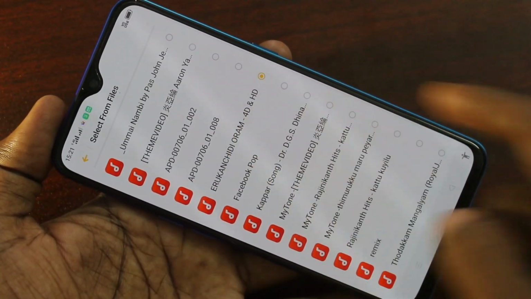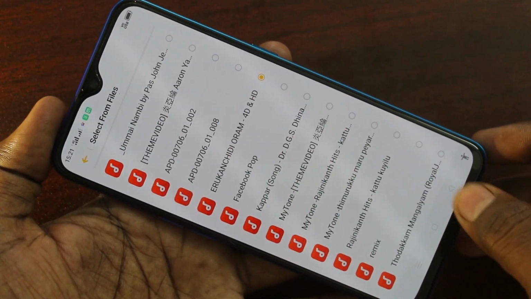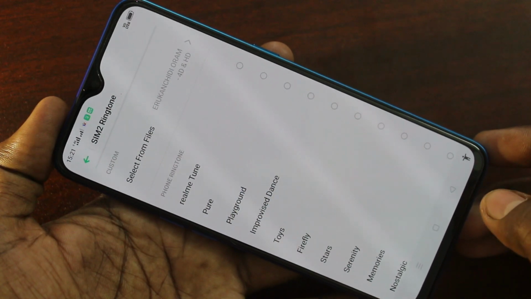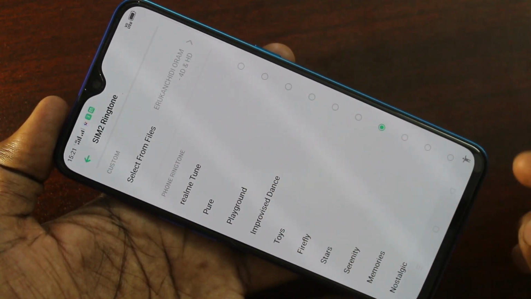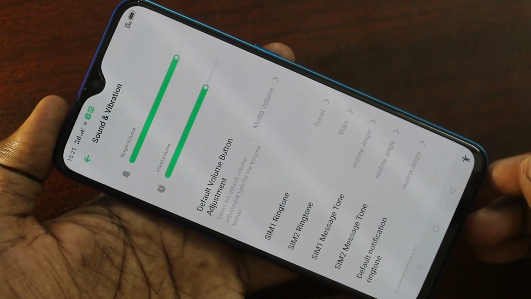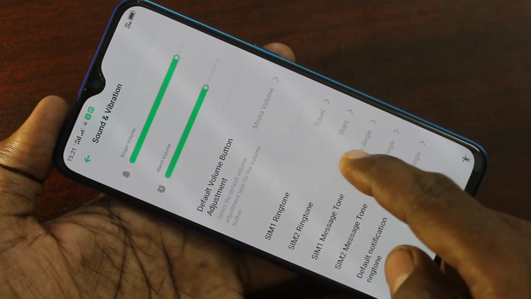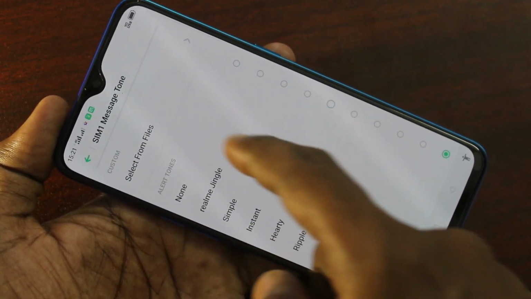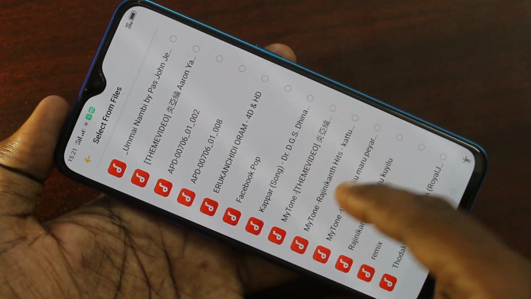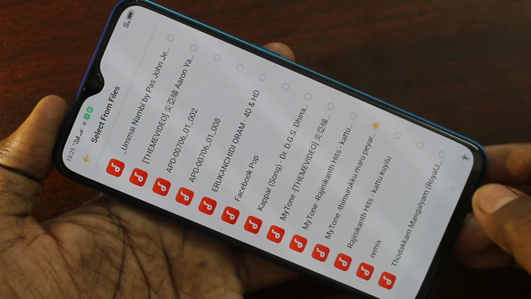Clicking on select from files, you can choose any music file here. Otherwise, choose from a tone in the system ringtones. In a similar way, you can select SIM1 message tone. Select from files, otherwise select from system ringtones.